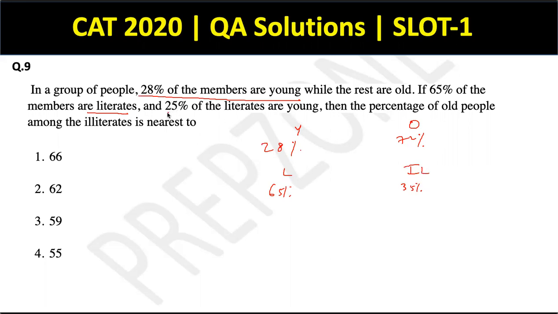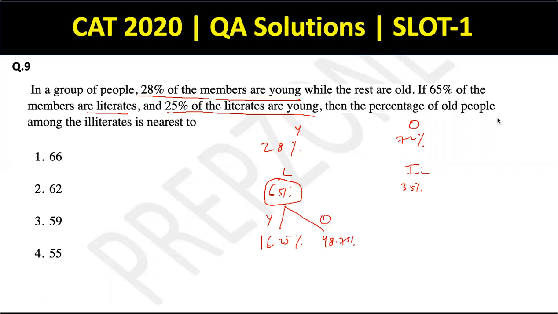And 25% of the literates are young. So iska 25% means 1/4. So it'll have to be 16.25%. So this is what? 16.25% iska part hai. So these are young, and the remaining what? 48.75 have to be old, right?